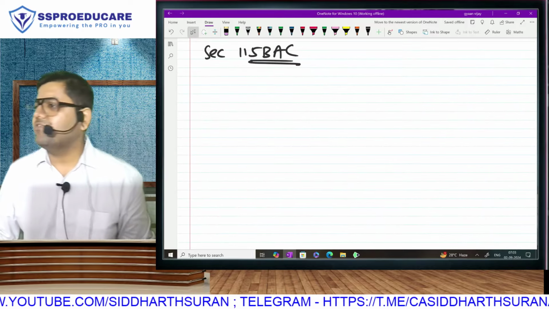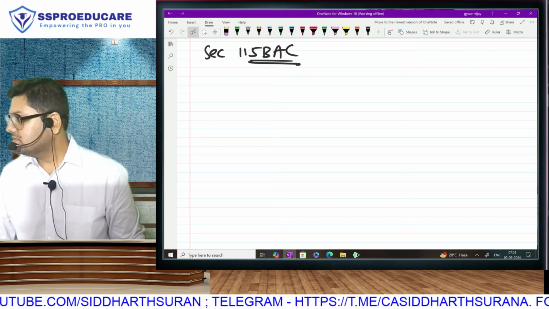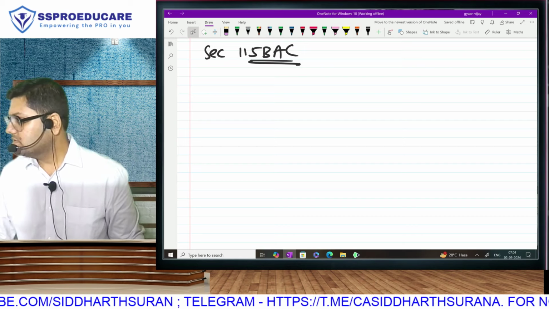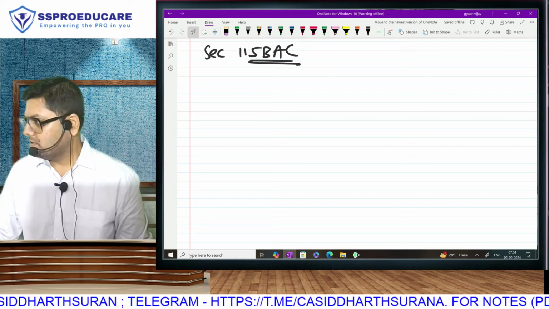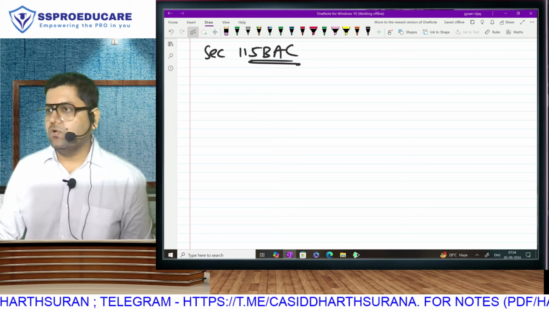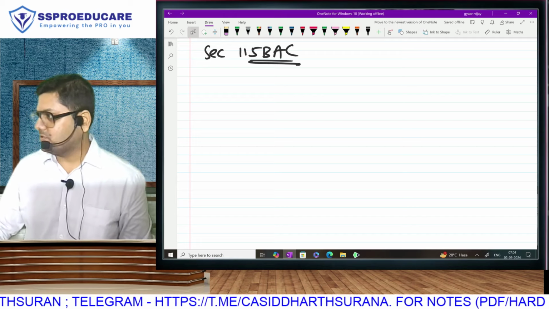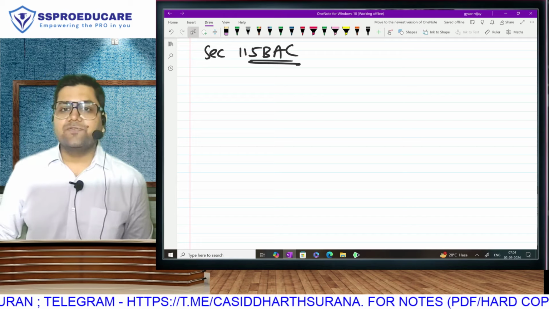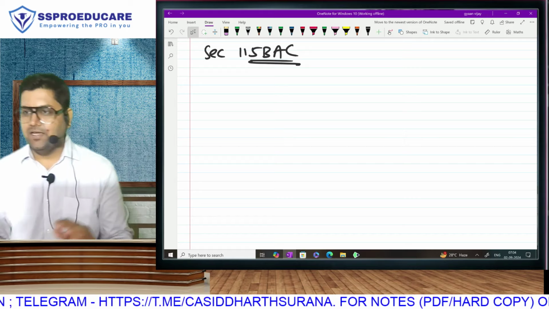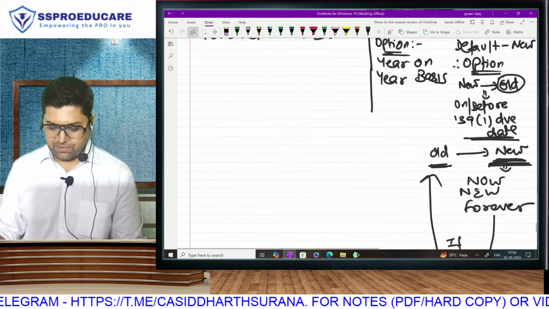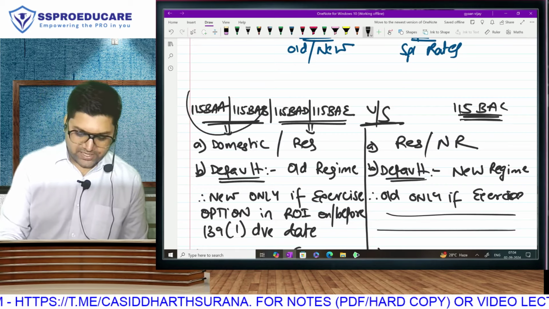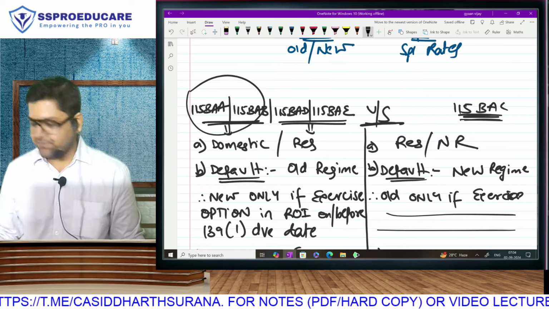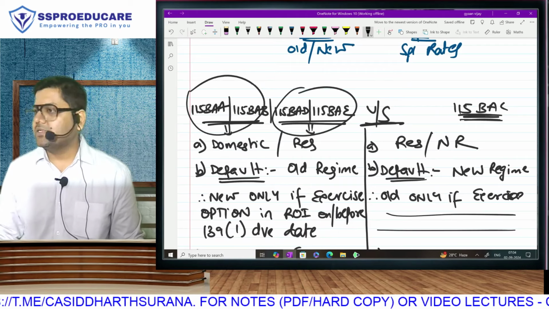I'll pick up 115BAC first. Once you go to old, you are in old unless you come back. First, we will do 115BAC because it is unrelated. If we talk about the other sections, let me remind you, these 2 sections are applicable to domestic companies and these 2 are applicable to resident cooperative societies.